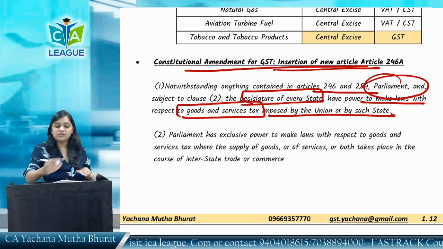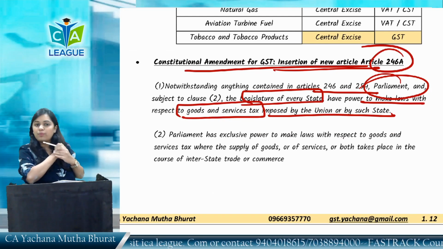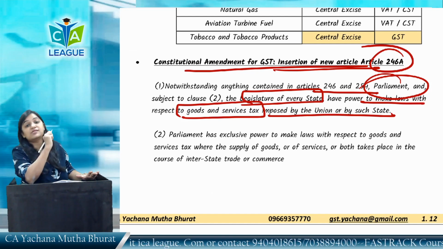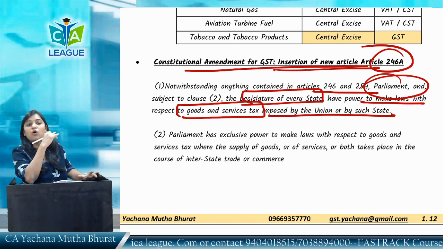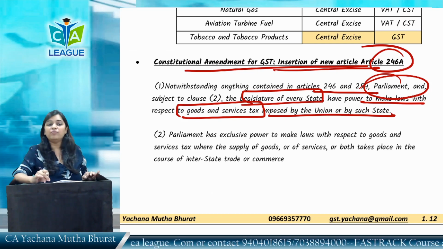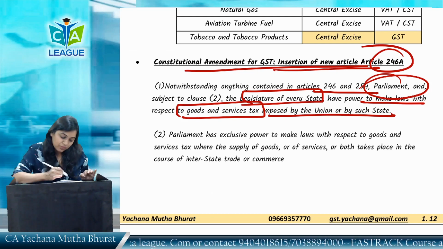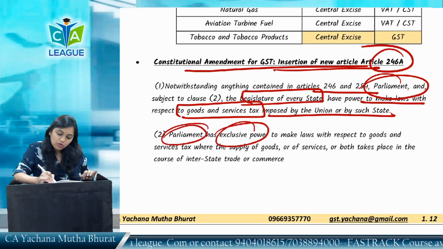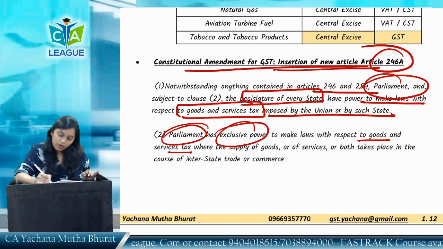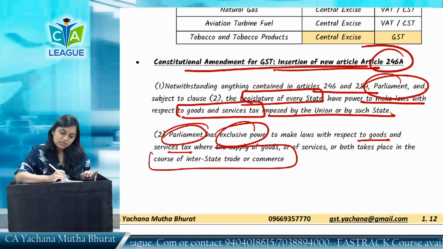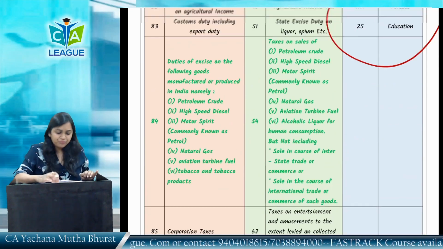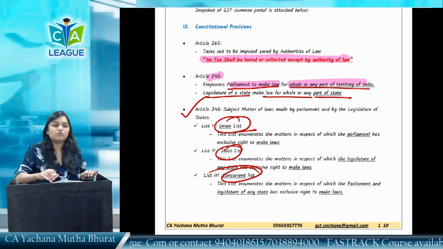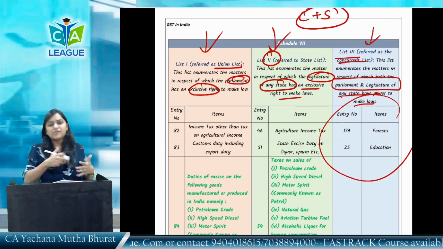Now this Article 246A gives power simultaneously to Parliament as well as legislature of every state, that they can make goods and service tax law, to the tax to be imposed by them in case of goods and services. And Parliament has an exclusive power to make law in respect of the goods and service tax where the supply of goods or services takes place in the course of interstate commerce. So this is one of the articles which has been introduced now. This is because Article 246 failed, because of which Article 246A has come.